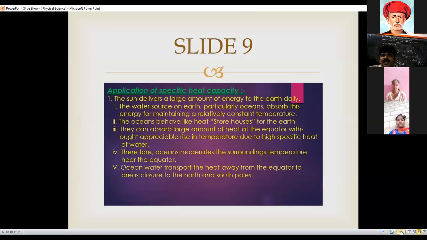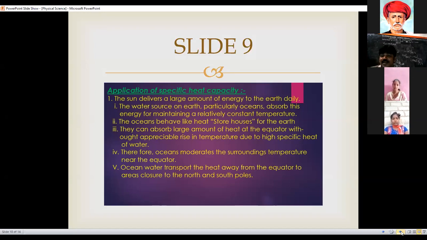Suppose these oceans absorb the heat energy from the sun. That's why oceans are called heat storehouses of the earth. Oceans behave like heat storehouses for the earth. And also they can absorb a large amount of heat at the equator without appreciable rise in temperature due to the high specific heat of water.